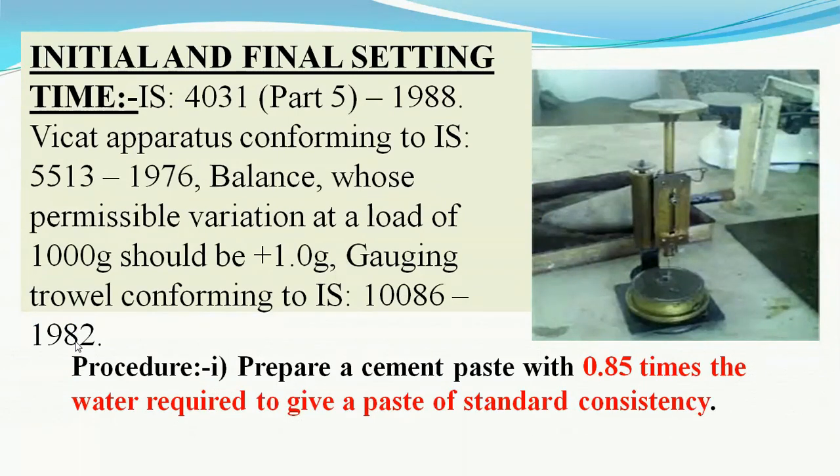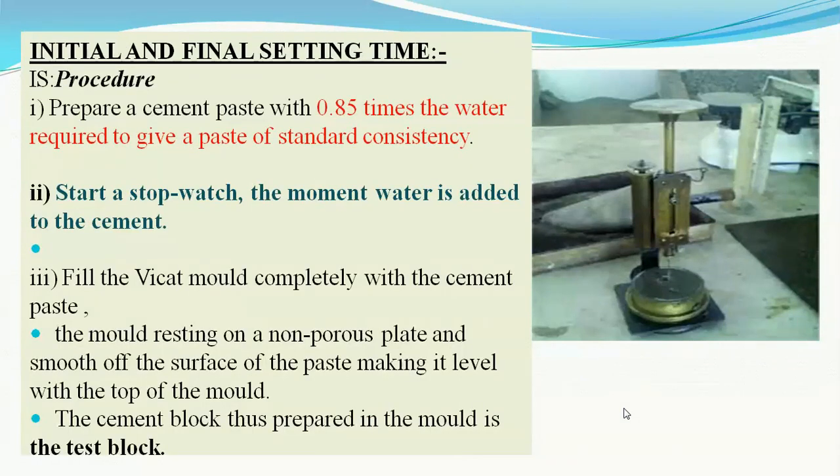A cement paste is produced taking 85% of the water that has been found out for the consistency test, and that water is added into the cement. The paste is produced.